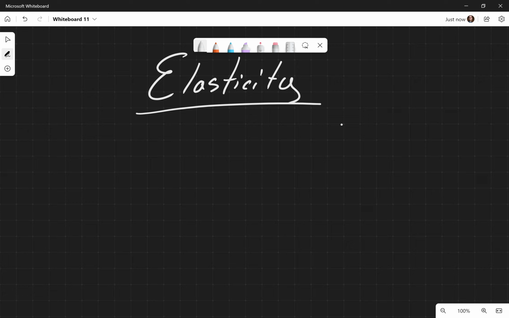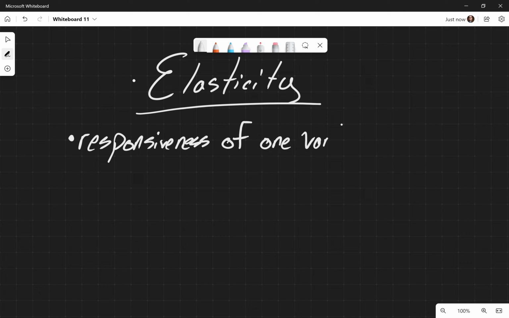So when we're talking about elasticity, we're talking about the responsiveness, just in general, right? We're talking about the responsiveness of one variable to changes in another variable.